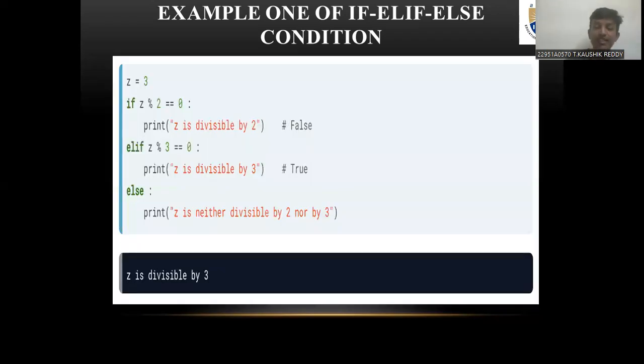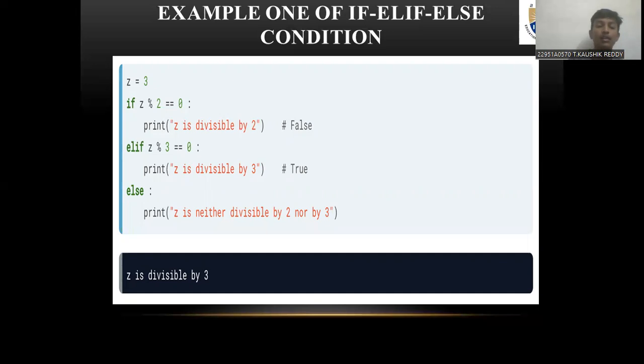So this is an example one of if elif else condition. z is equal to 3. If z percent 2 equal to 0, print z is divisible by 2. Elif z percent 3 equal to 0, print z is divisible by 3. Else, print z is neither divisible by 2 nor divisible by 3. So it prints z is divisible by 3.